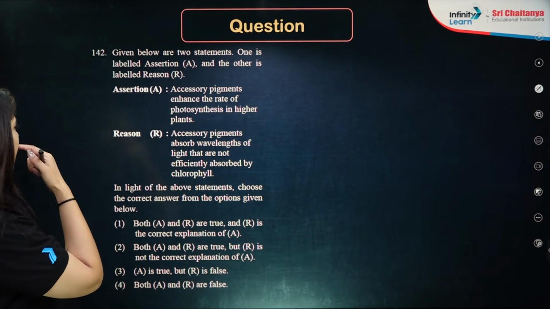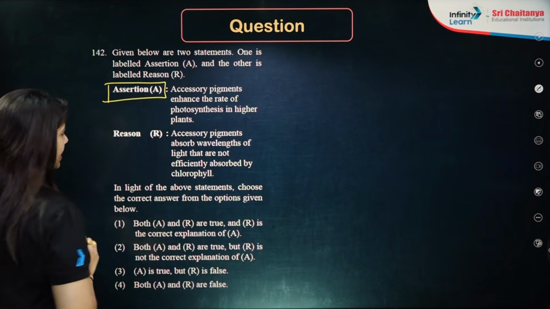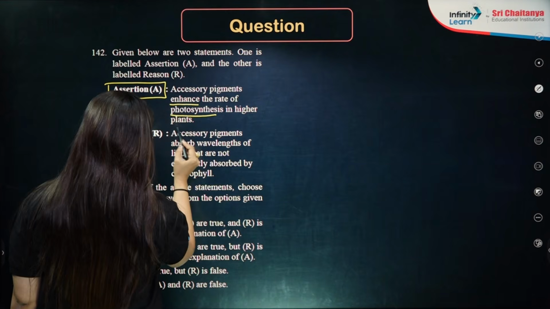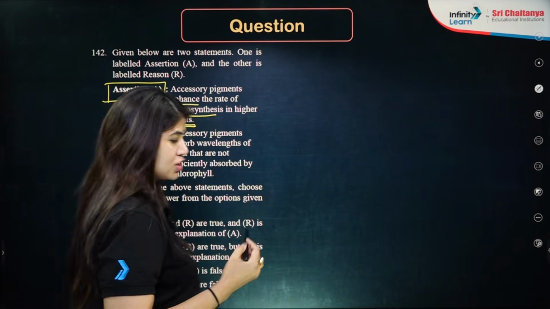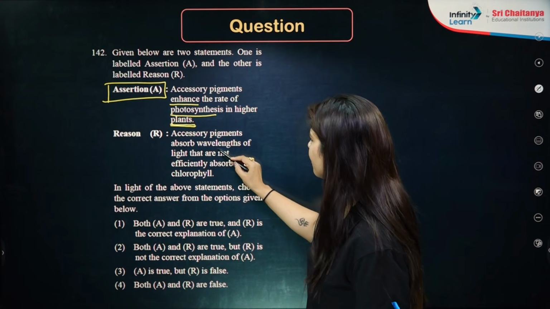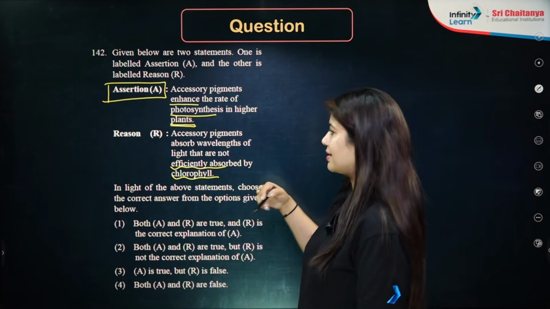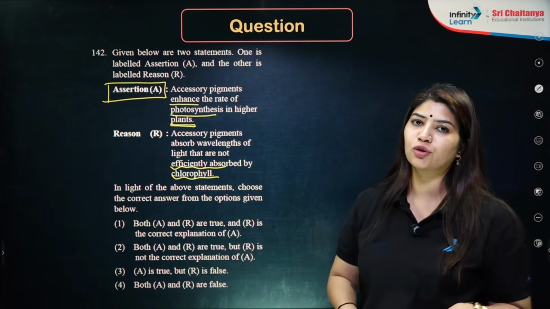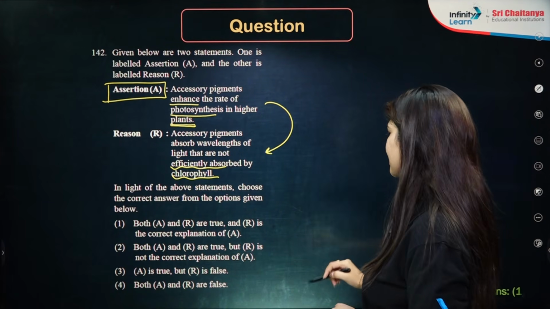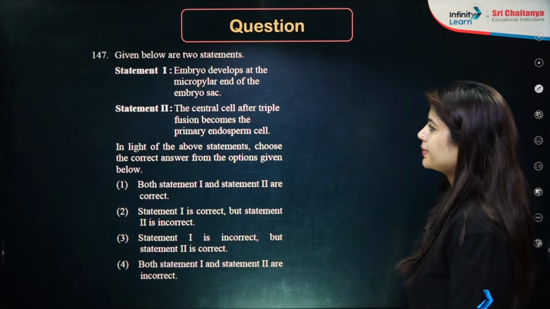Next question. Given below are the two statements. One is assertion, then we have reason. Assertion: Accessory pigments enhance the rate of photosynthesis in higher plants. Okay, it is going to enhance the process. Why? Because they will absorb wavelengths of light that are not efficiently absorbed by the chlorophyll, and they will pass it to the chlorophyll molecule in the reaction center. So both of them are perfectly correct statements, and this R is the correct reason also. Answer is option number 1.